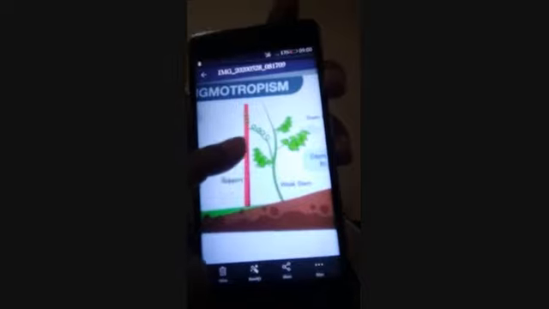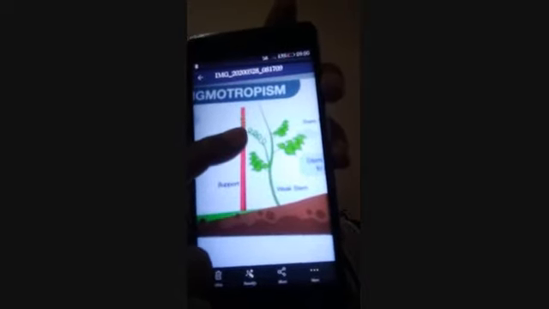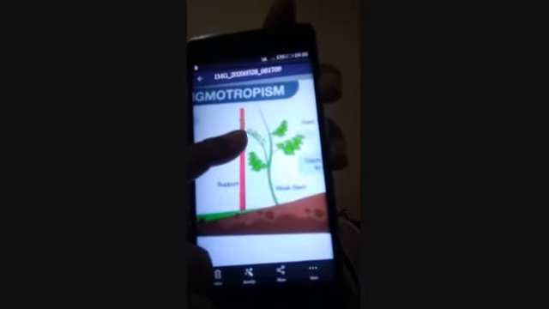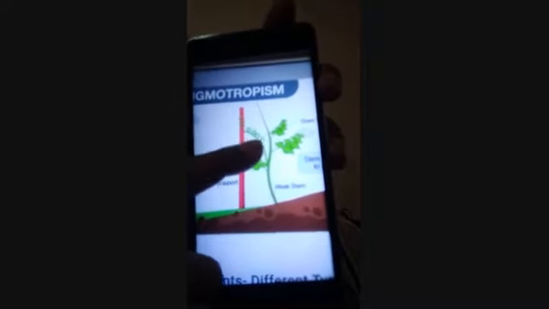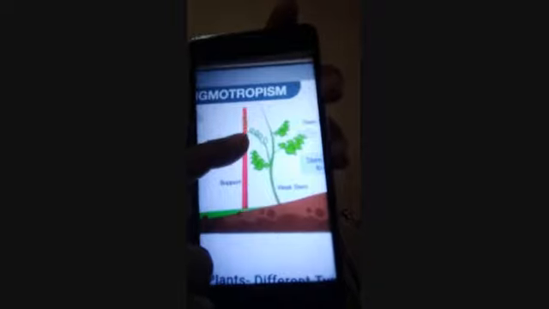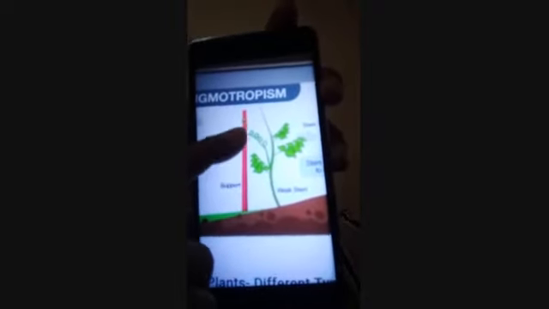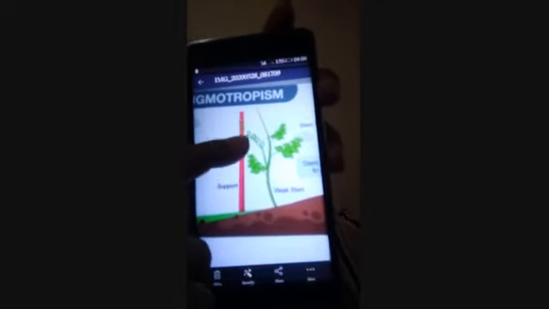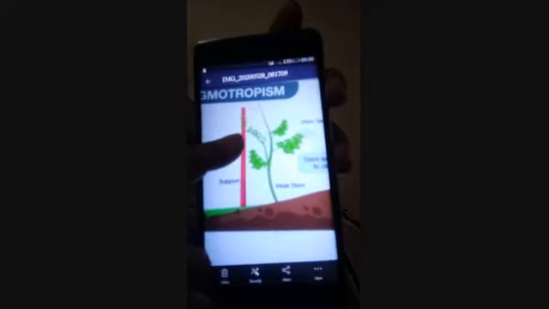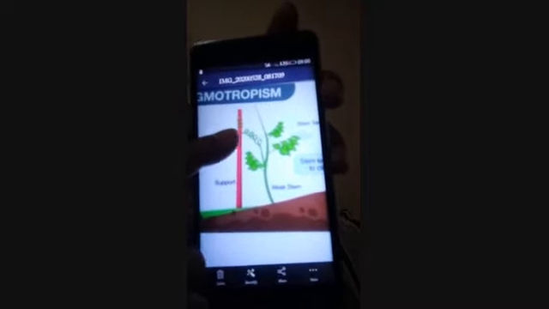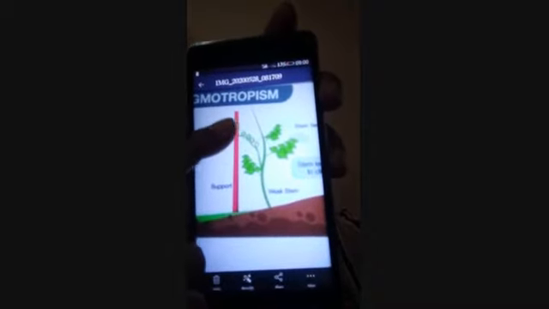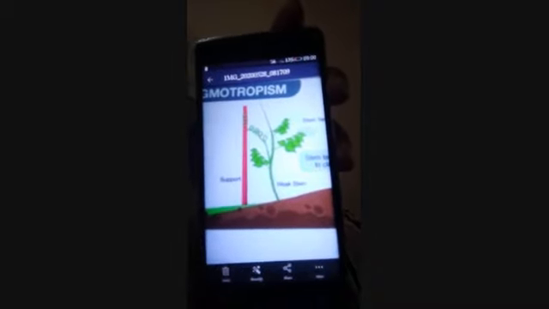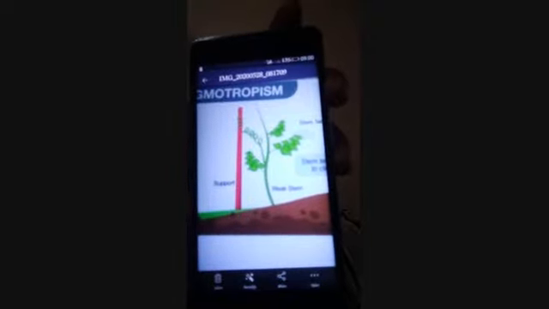So here the stimulus is the touch. Before, you see, it is not coiling because it hasn't touched a support. As soon as it touches the support, it goes on coiling it. So this type of movement is called thigmotropism. The stimulus here is the touch, clear, and it is moving along the material which it has touched. So this is called thigmotropism.